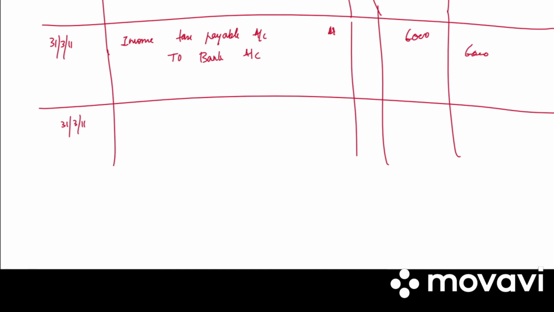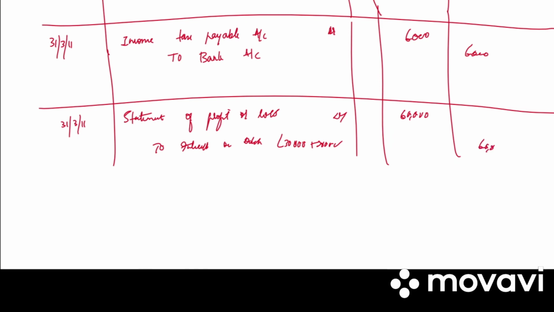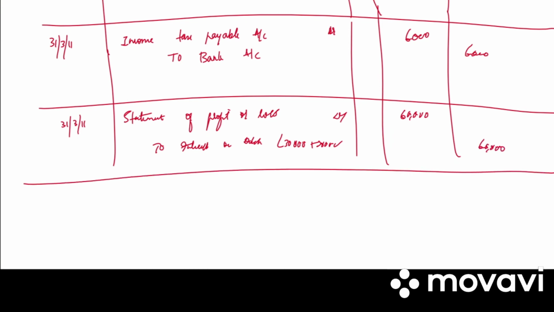Next, last entry is statement of profit or loss debited to interest on debentures. How much is the interest on debentures? For September 30,000, for March 30,000. 60,000 debit, 60,000 credit. Write the narration. Interest transferred to statement of profit and loss.